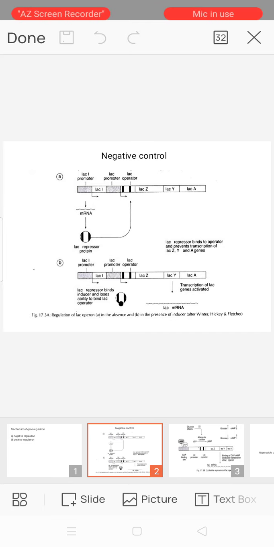In the absence of inducer, the DNA binding site of the repressor is functional. The repressor protein binds to the DNA at the operator site of the lac locus and blocks the transcription of the lac genes by RNA polymerase. Thus, lac enzyme synthesis is inhibited.